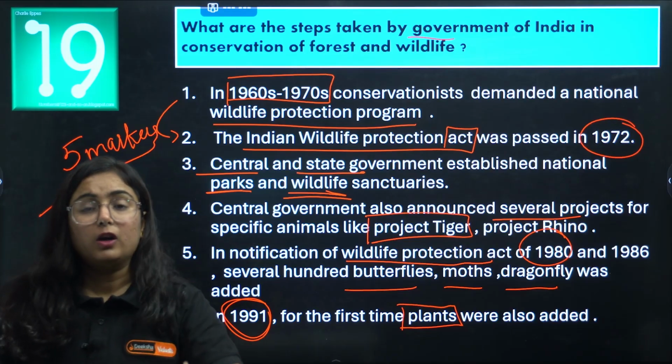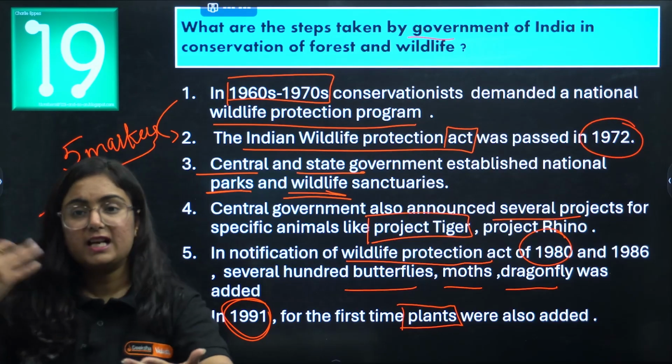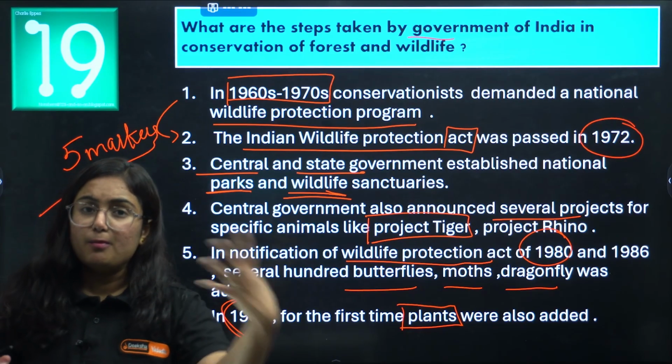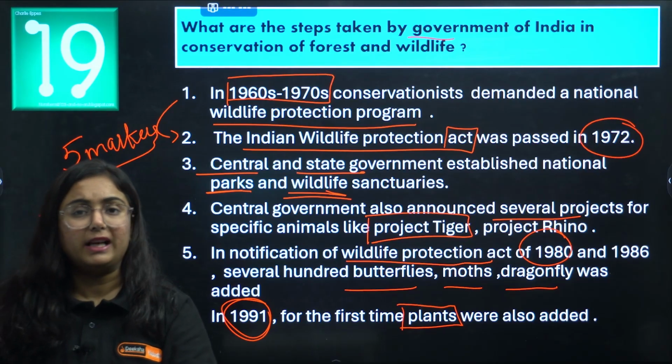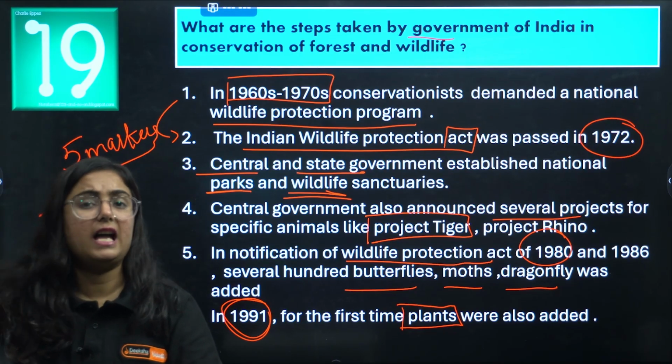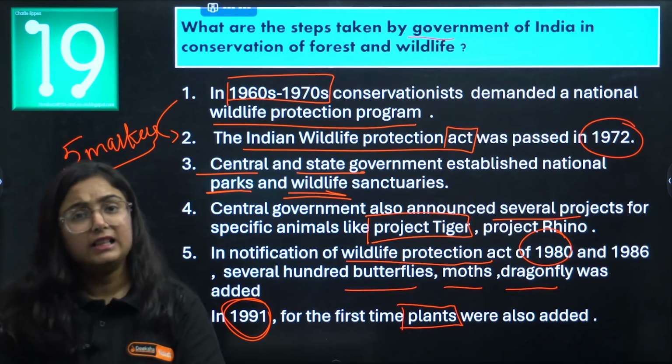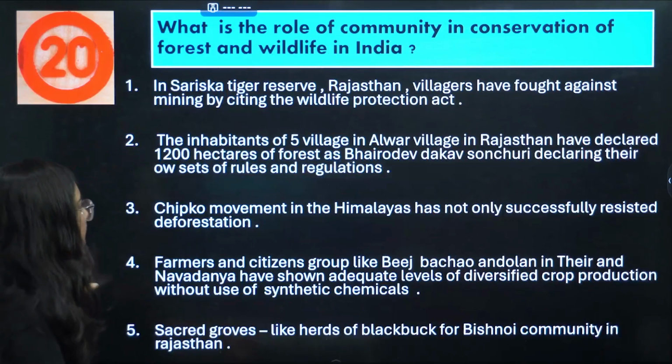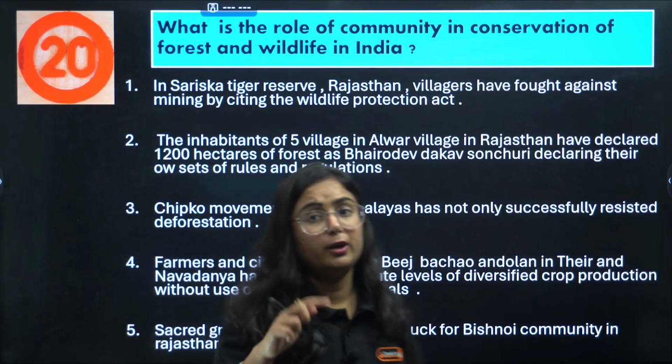Okay, fourth is projects like Project Tiger, Project Rhino. Fifth is more species were added by the amendment of 1980 and 1986. And the last and very important, plants were also added in the list. So this is how we have completed one more question.